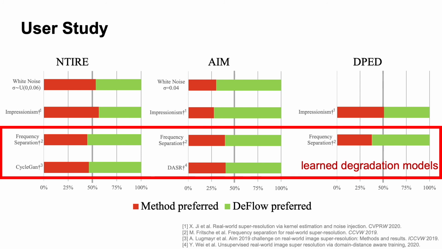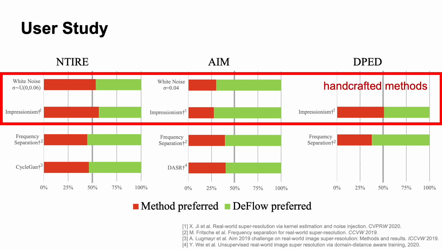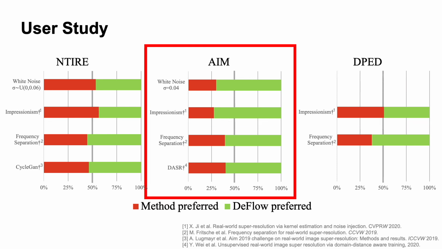The results of the study show that the DeFlow degradation model outperforms all other learned degradation models we tested against across all 3 datasets. Further, DeFlow is very competitive compared to the handcrafted approaches as well. Most notable is its effectiveness on the AIM dataset, where all methods, but especially the handcrafted models, were outperformed by a large margin.